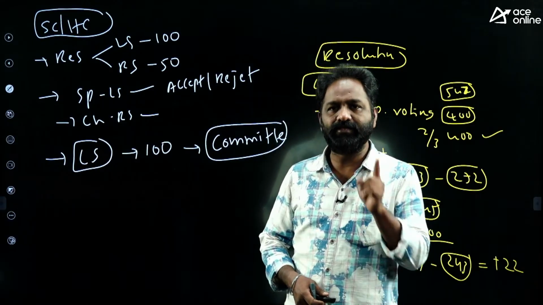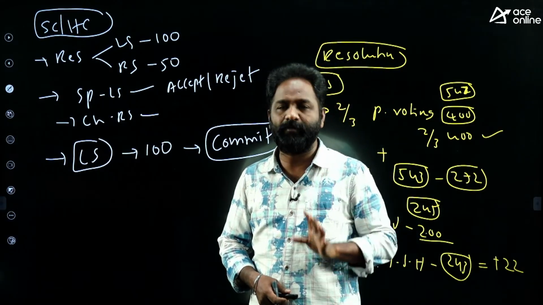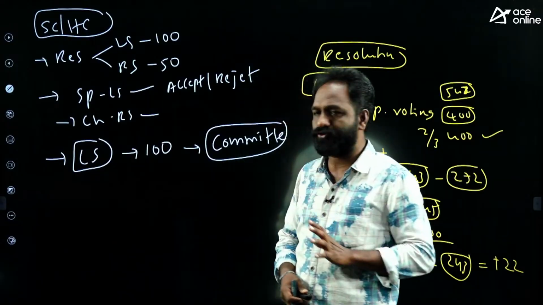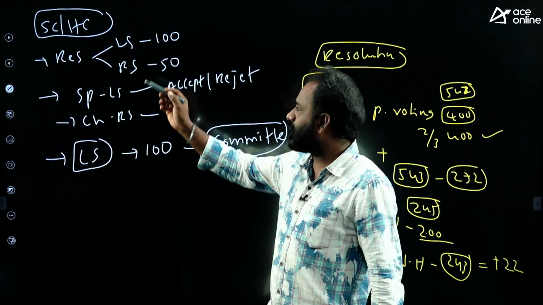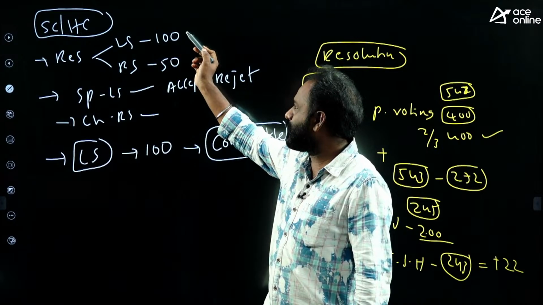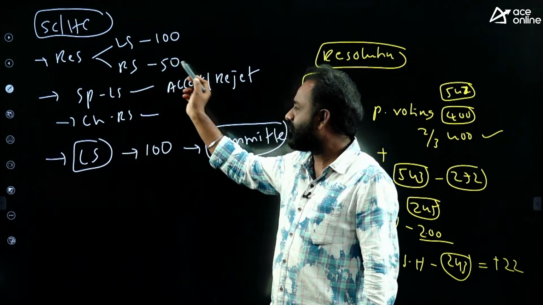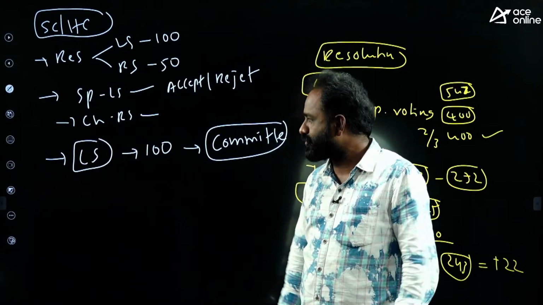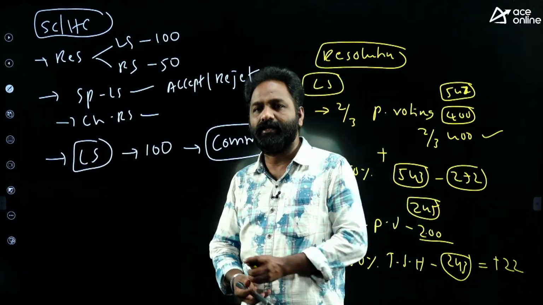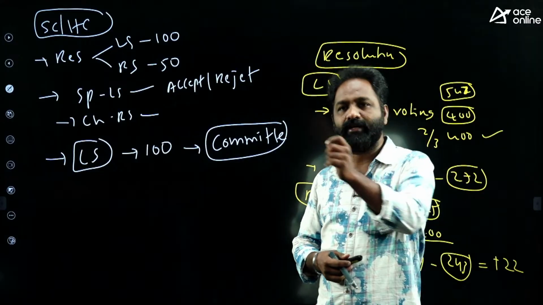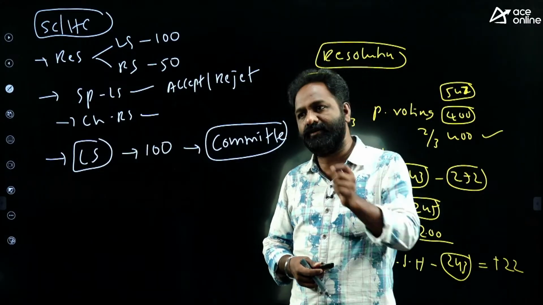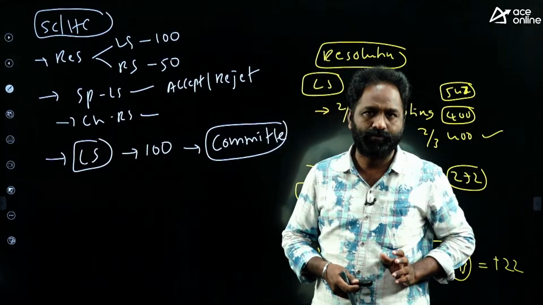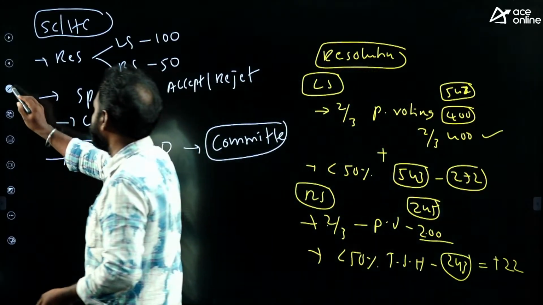So Supreme Court judges and High Court judges are removed by whom? Parliament only, through a resolution. So what is the procedure? If it is introduced in Lok Sabha, 100 members should sign. If it is Rajya Sabha, 50 members should sign. The Speaker or Chairman can accept or reject that resolution. If it is accepted, the condition is 2/3 of present and voting, plus not less than 50% of the total strength of the house. Is it clear? So this is what happens.